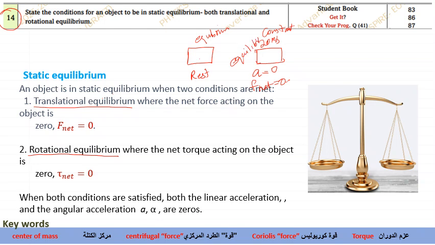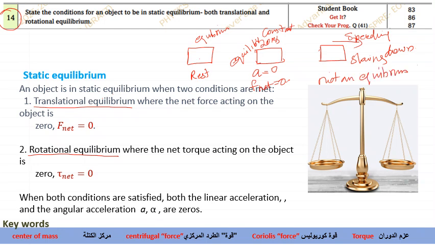Okay. Even though the box is moving, we still call it at equilibrium because the net force is 0. But when will it not be at equilibrium? If I take the same box, think of a case where the speed of the box is increasing. It's speeding up, or slowing down. In slowing down and speeding up, the object will be accelerating. As a result, it will not be in equilibrium.